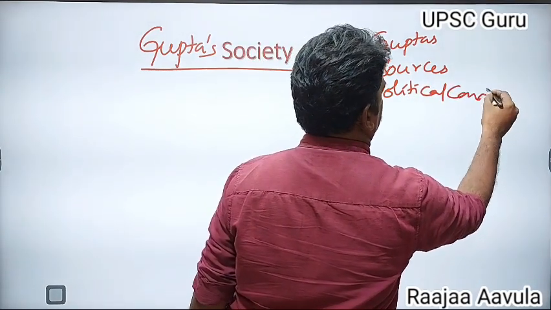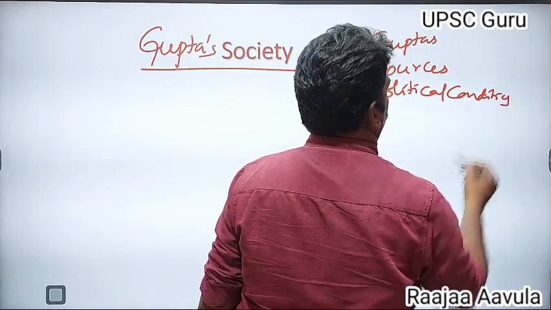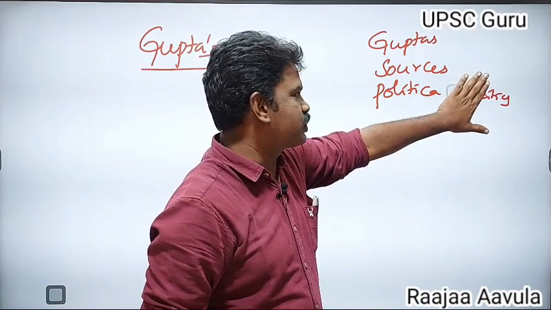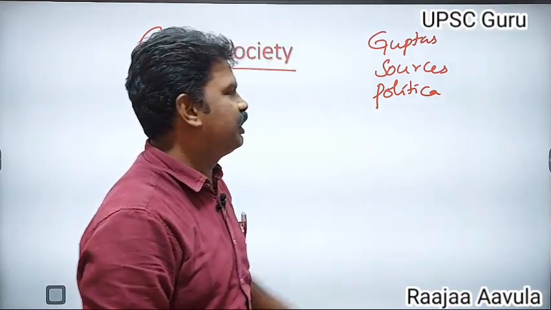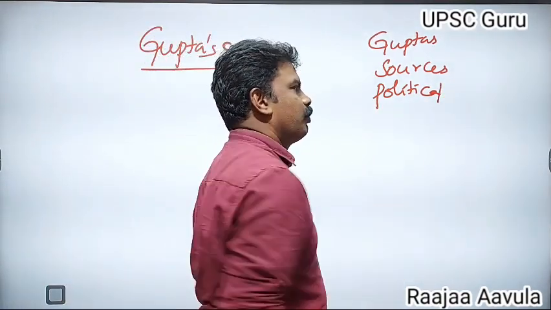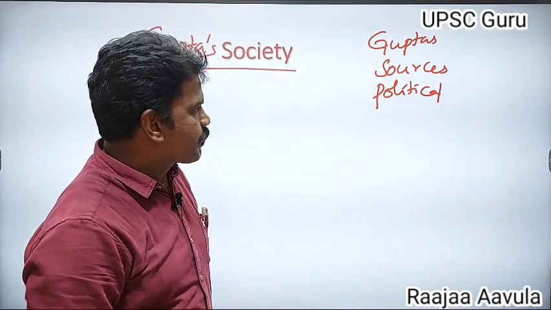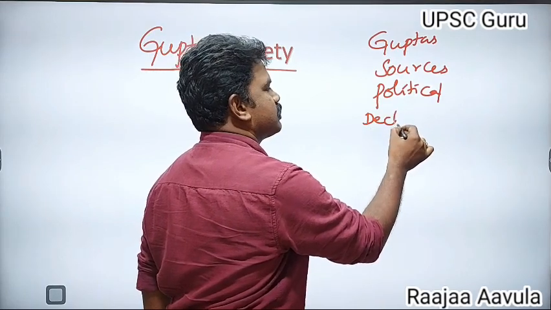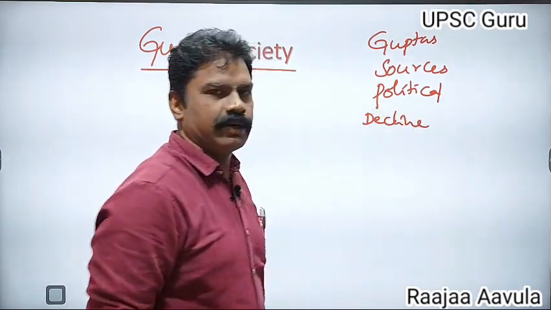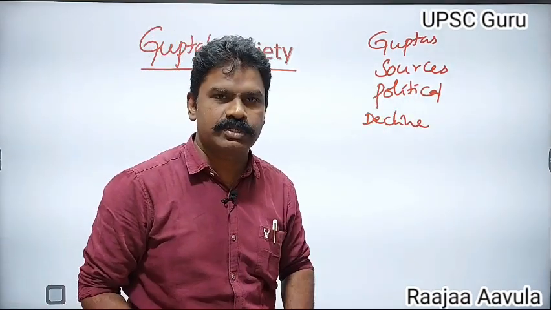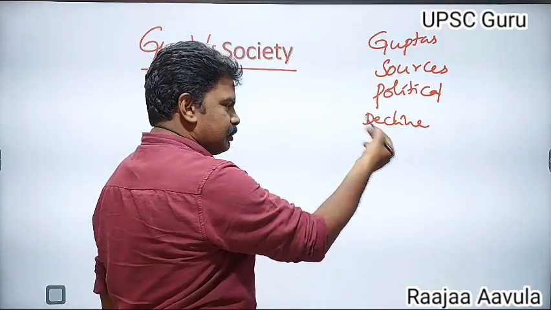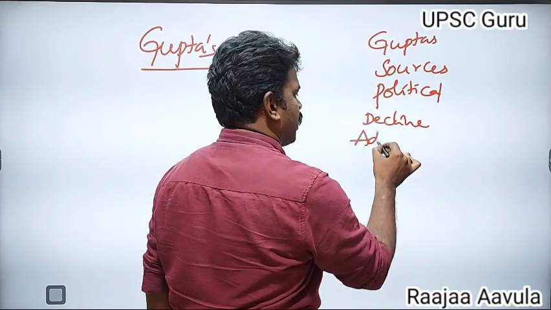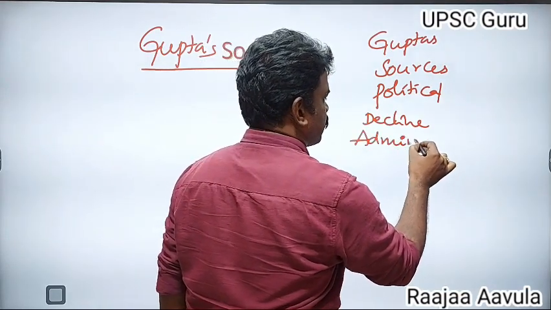Political conditions or polity of the Guptas, that means the different kings and political conditions, we discussed. After the political conditions, the decline of the Guptas was also completed. Next, very recently in the previous class, we completed the administration of the Guptas.